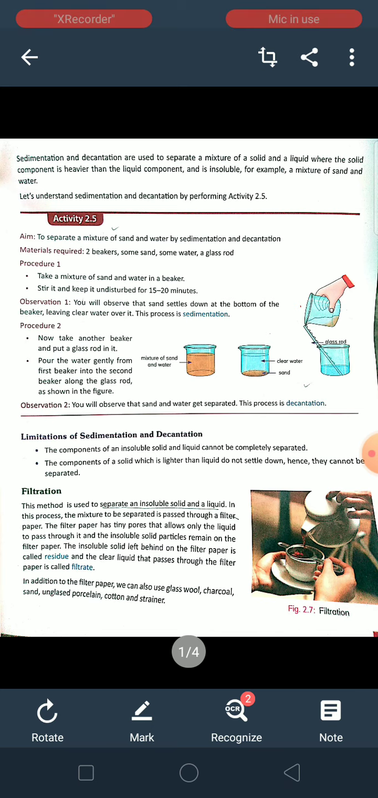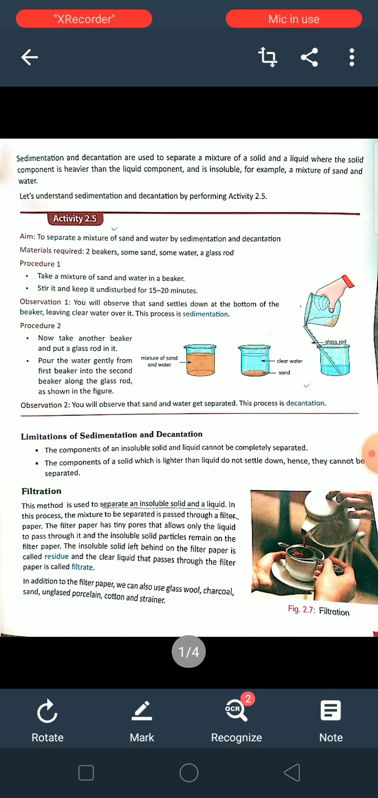mixture. So, whenever we dissolve sand into water, the sand will not be able to dissolve. After some time, the sand particles will settle down at the bottom of that container and the water will be cleared. After that, we'll pour the water into another beaker, and the sand particles will be separated out of it.